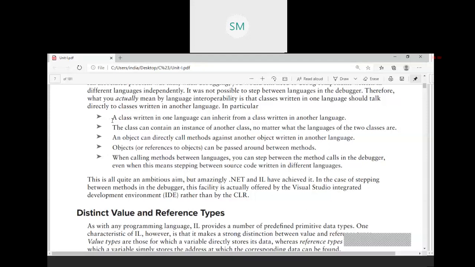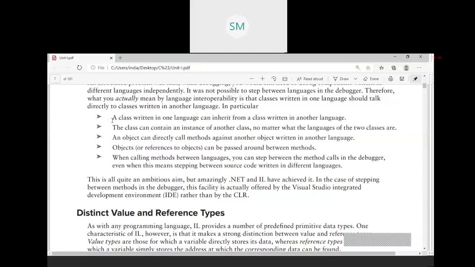Now we are seeing the features of language interoperability one by one. A class written in one language can inherit from a class written in another language. Second, a class can contain an instance of another class, no matter what languages the two classes are written in.